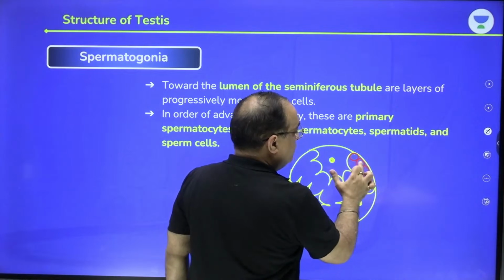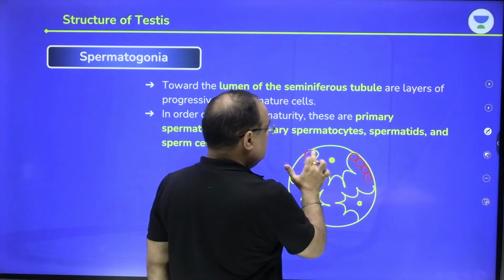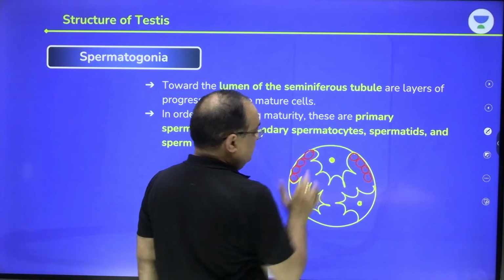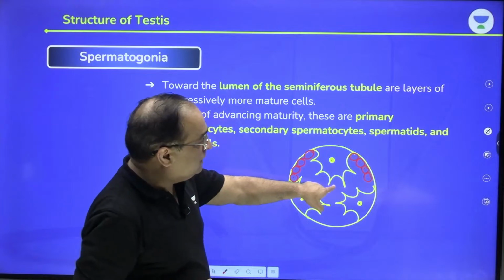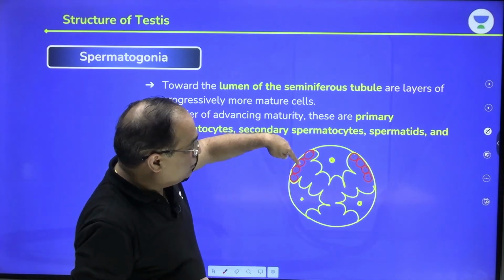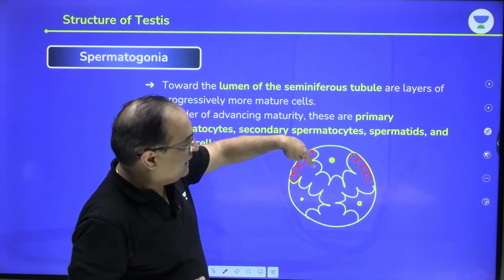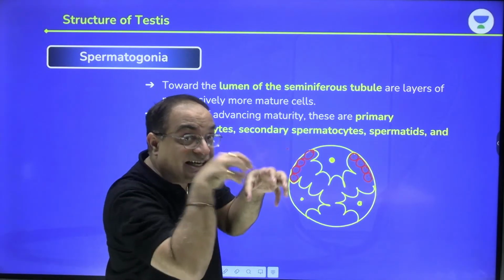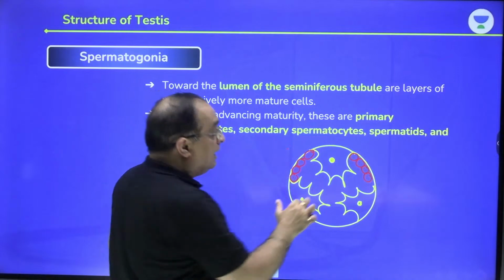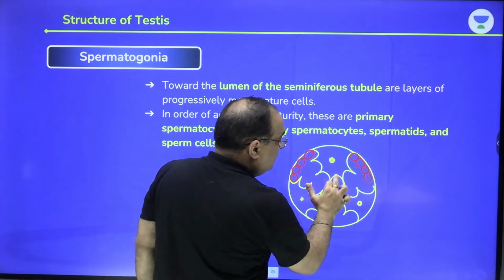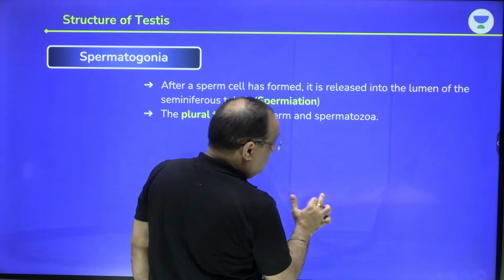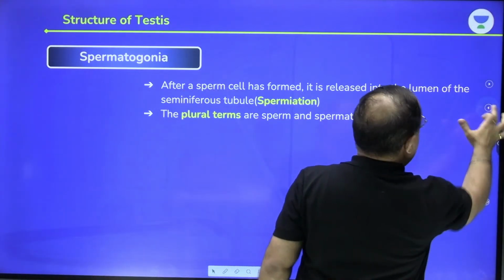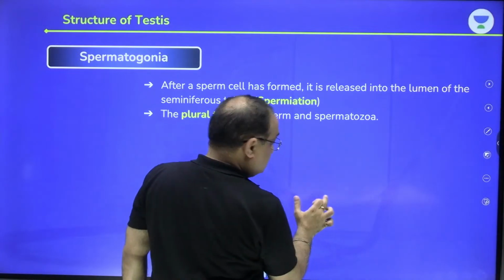Okay, this is the nucleus. Between the adjacent Sertoli cells, spermatogonia are located. The center is the lumen of the tubule. Spermatogonia will change into primary spermatocyte, secondary spermatocyte, spermatid, and they will keep moving towards the center, or the lumen, of the tubule. And finally, you will find that sperms are present.